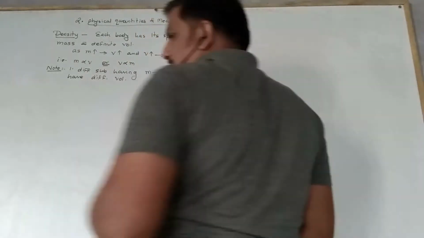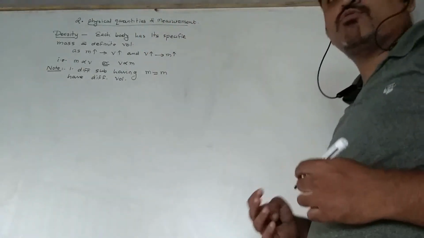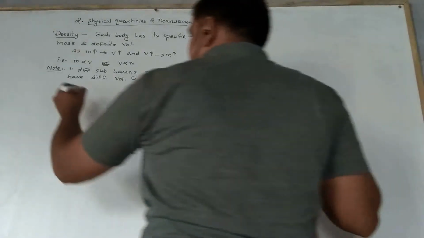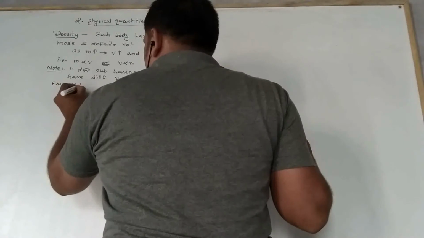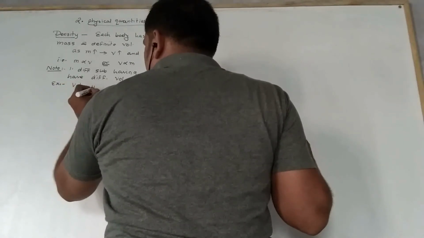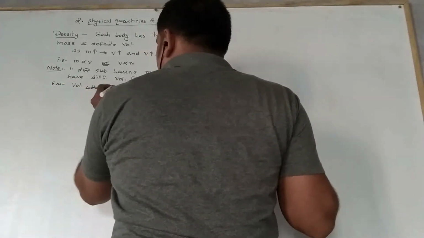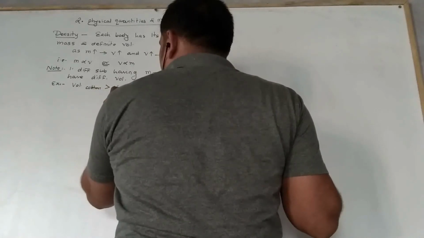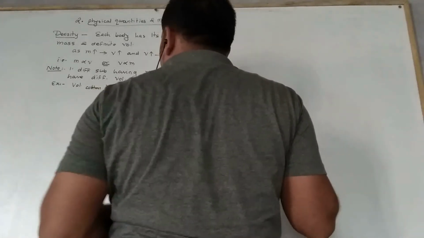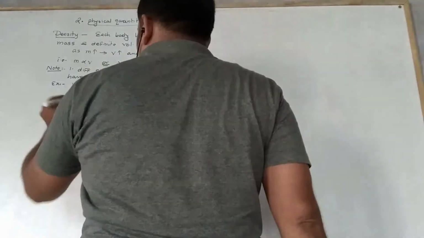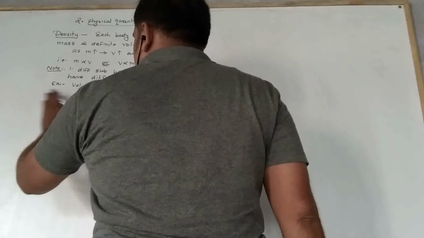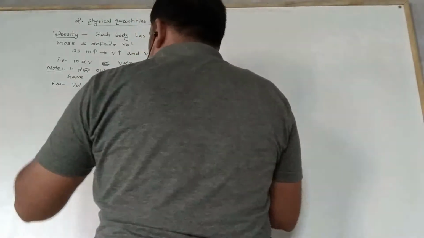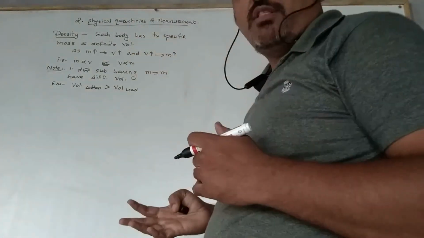Now let's take an example of two substances. For example, the volume of the cotton is greater than the volume of the lead, or you can say iron ore. That is, if the masses of both the substances are equal.